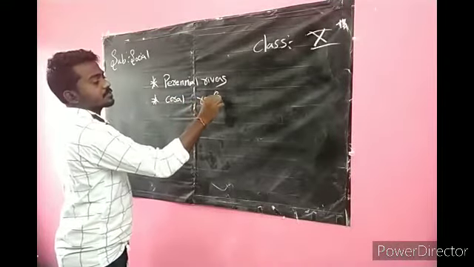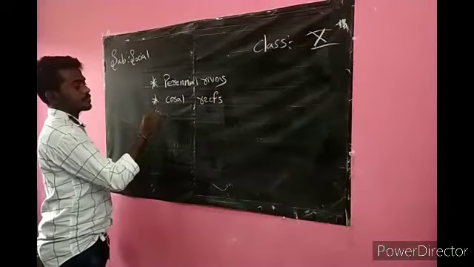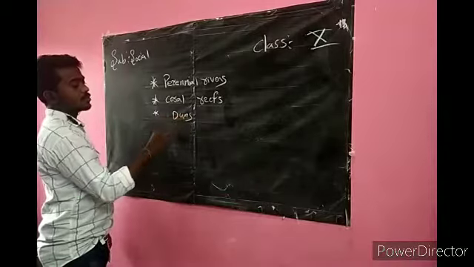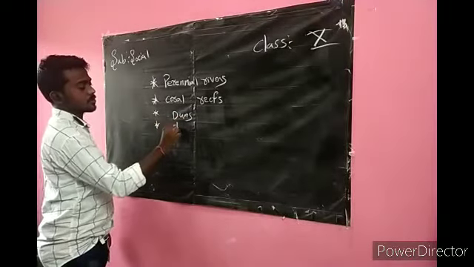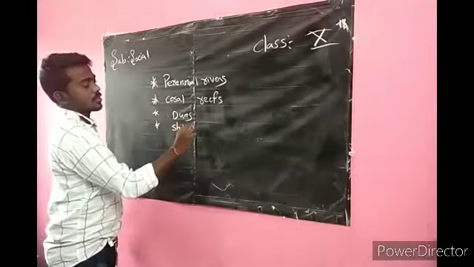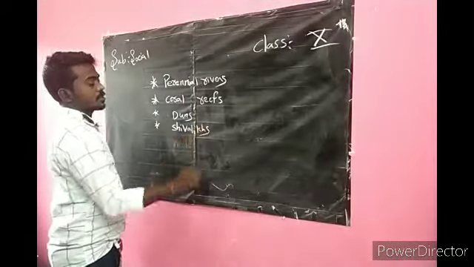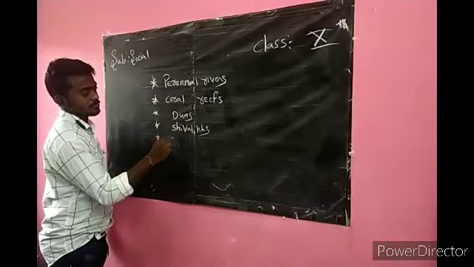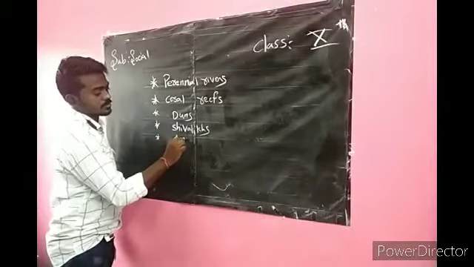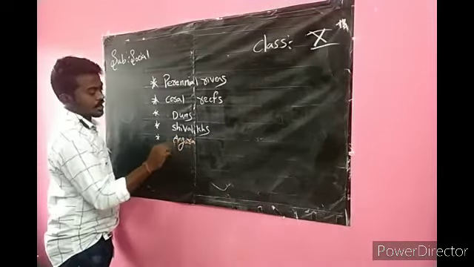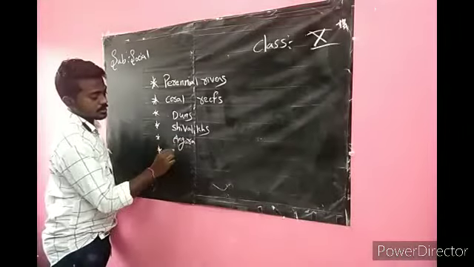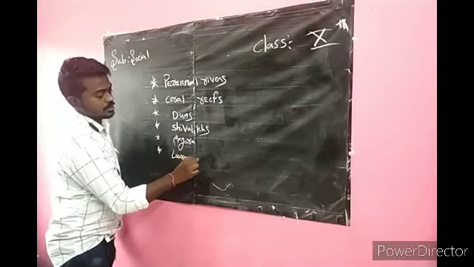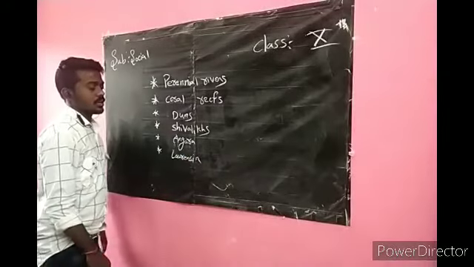Coral reefs. Dunes. Shivaliks. Angara land. Laurentia.